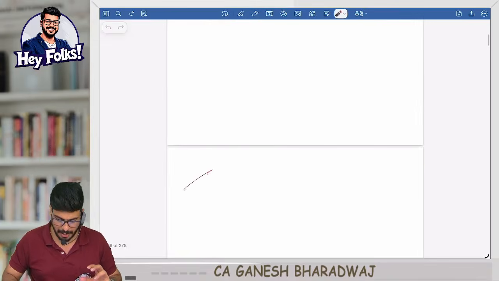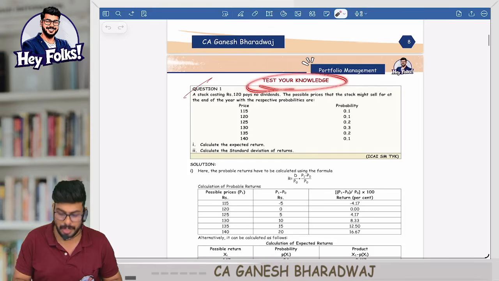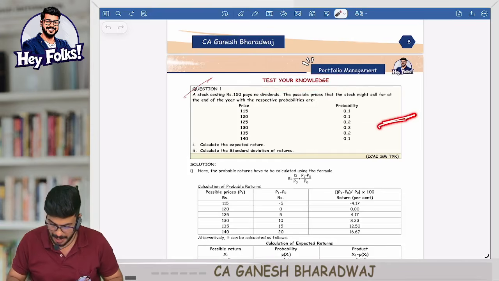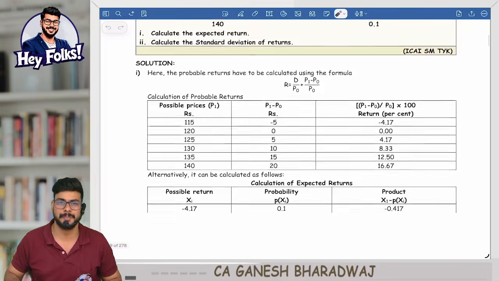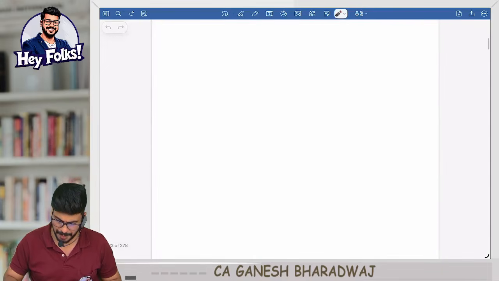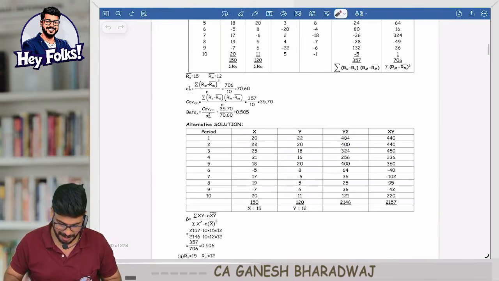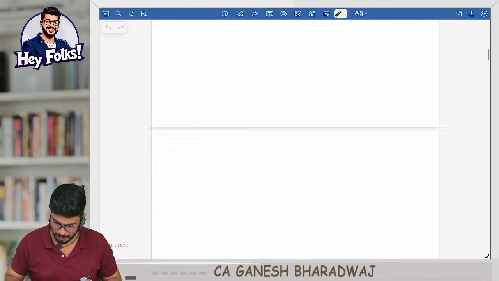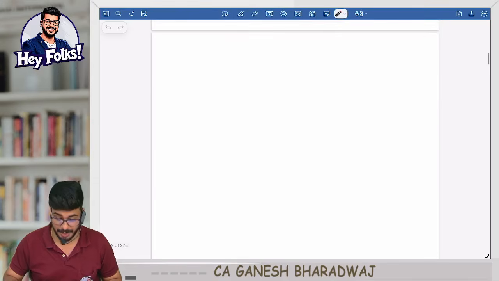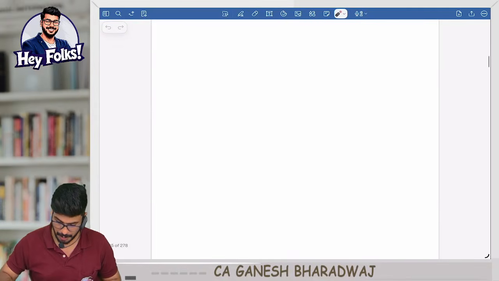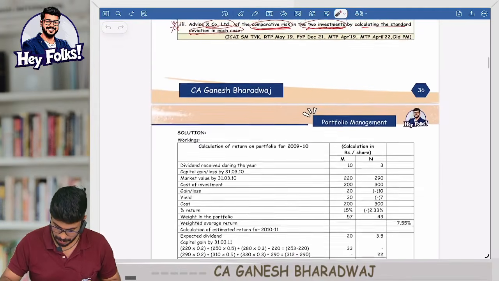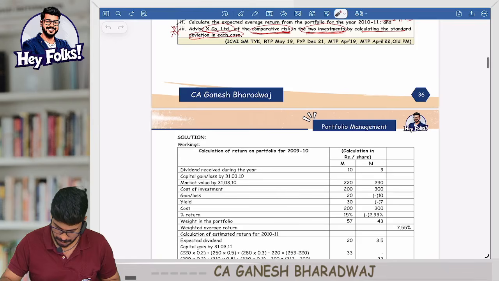Once these 9 questions are over, then we have test your knowledge. This is also from the ICAI study material, hence we have retained the same background color here. So the numbering will go on. I think for this chapter, we were just doing this chapter today, there are more than 42 TYK questions. It's one of the big chapters, by the way. So let me just go down. One second, I will take this here.